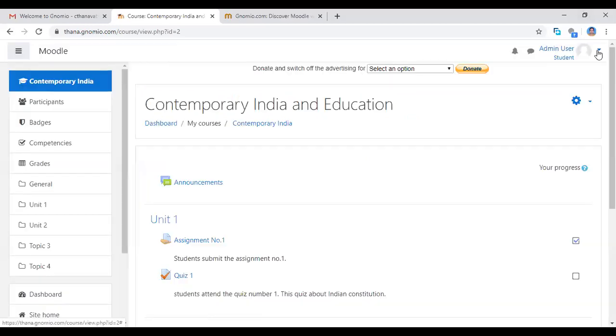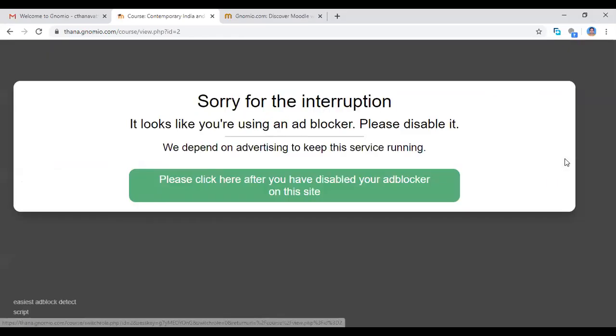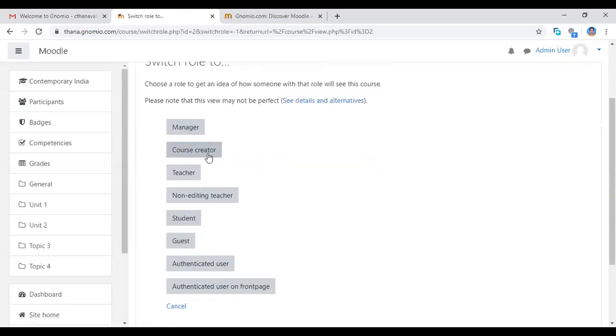If you want to click here to return to my normal role, my normal role is admin and user. So if you want to change from admin, you can change to any role. See here, you can change any role. You can participate in any role. You can change to manager or course creator, guest, anything else. That's more important, what you are having.